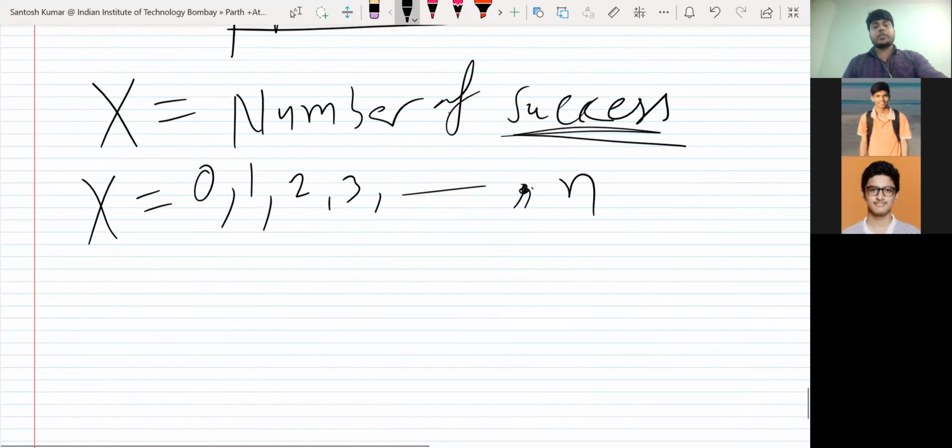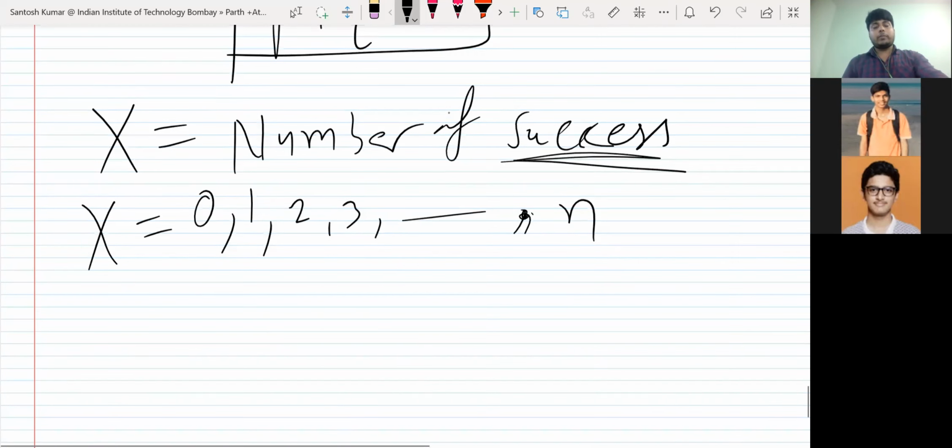Okay, the main question comes now. The random variable x is the number of successes. We have n trials. So what is the probability at each value of xi? That is very interesting, right? n may be 1000, and still it will give you the answer very easily.